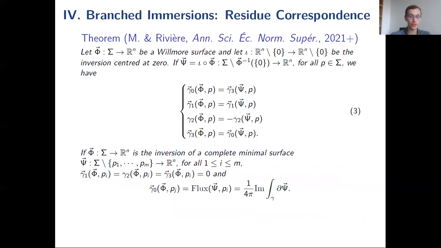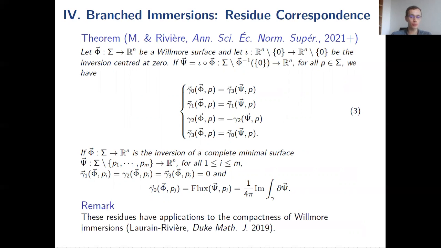And I showed with Tristan and Villard that there was a simple rule for the transformation of those residues. So the first will be transformed into the last one, the one for rotations won't change, and the scalar one will change sign. In particular, if you have a minimal surface, the first residue will be the flux of your dual minimal surface, and it will be used later.